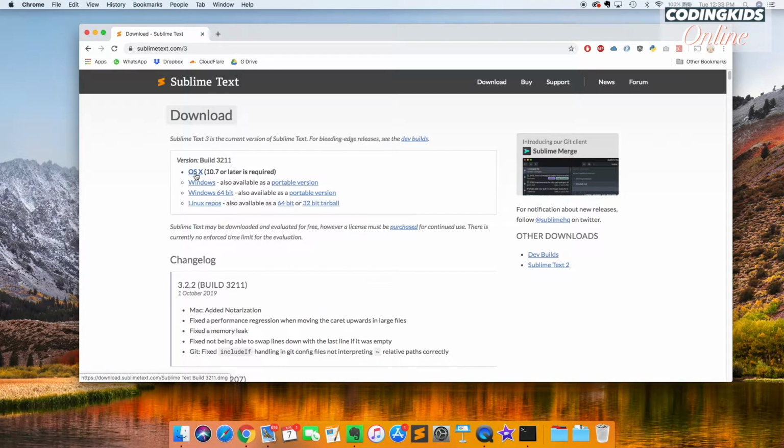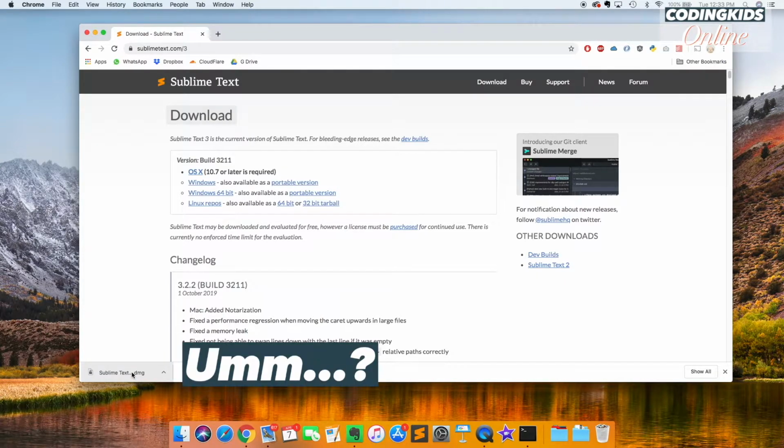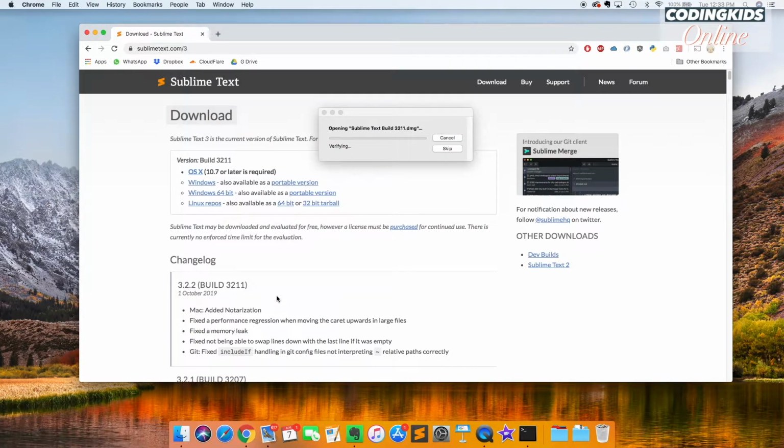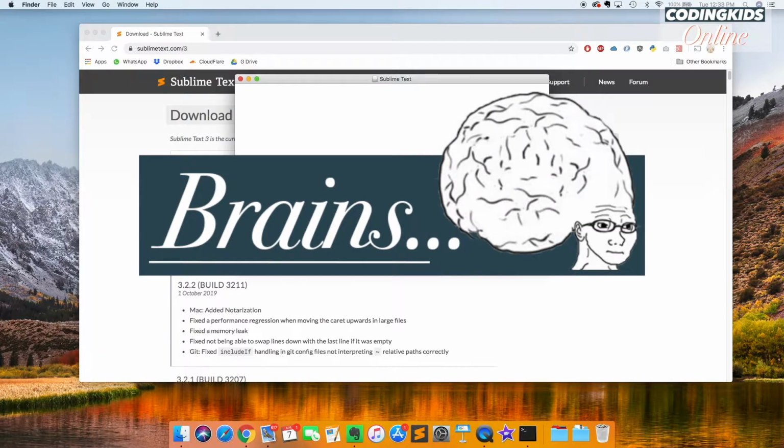Yeah, so I'm going to go through the Mac installation, and it's going to be the same for the PC. We can just click here, and it'll start downloading, and for a Mac, it's a .dmg file. I think for a PC, it's .exe, or it might be something slightly different. But either way, once it's downloaded, you can click on it. I don't think I'm going to download it since I already have it installed.